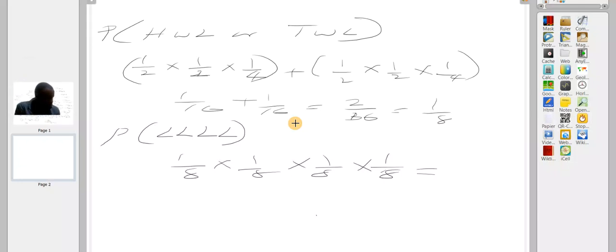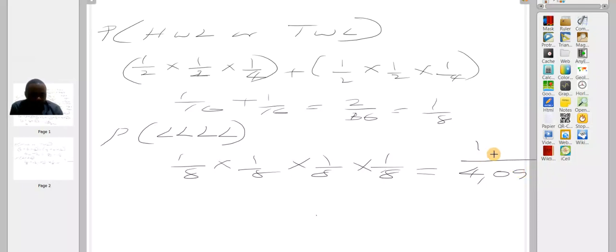So we are going to get 1 over 4096. So that is the answer for that question.